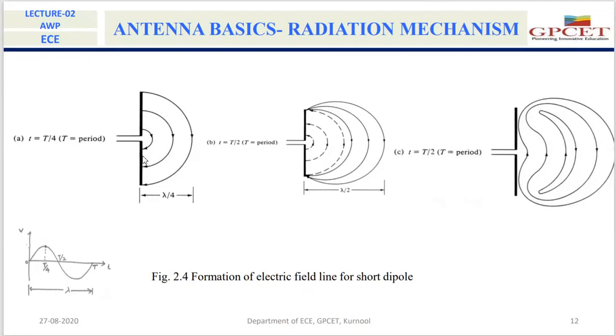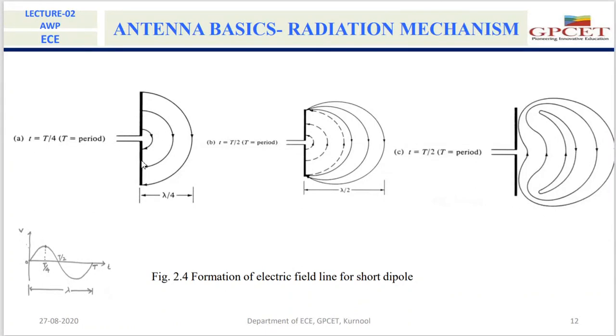After T by 4, if you observe the input signal, the input voltage is decreasing. Because of the decrease of the input voltage, there will be a decrease in the charge inside these two wires, which creates field lines in the reverse direction.